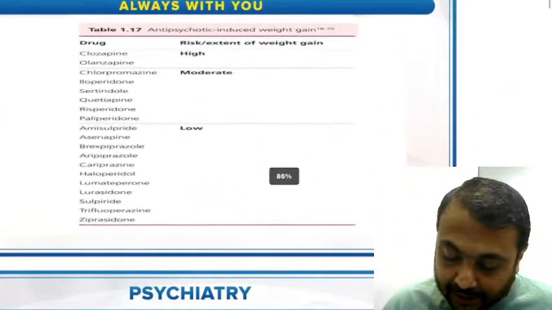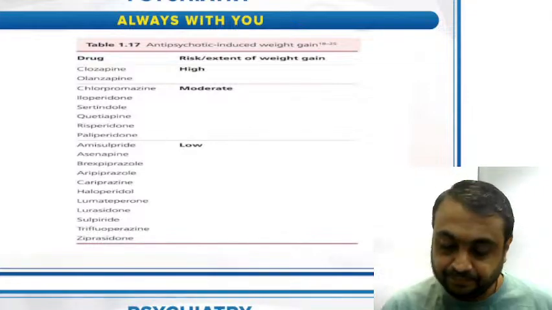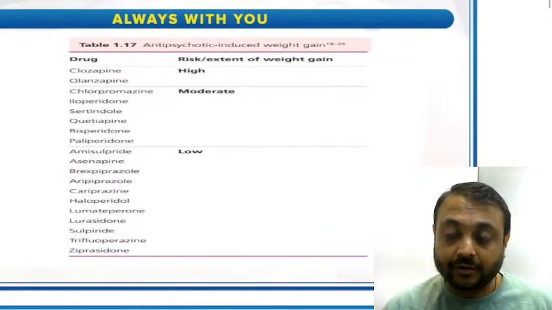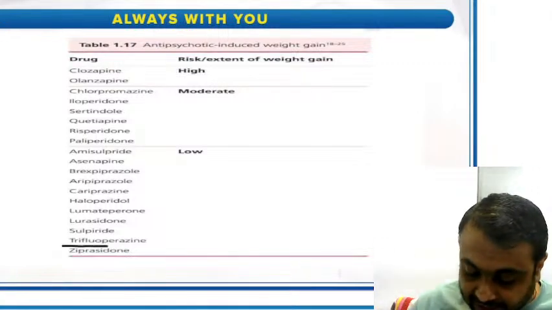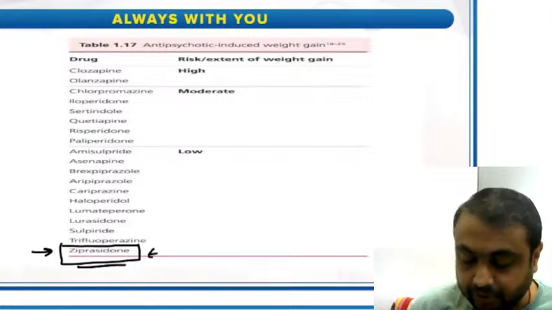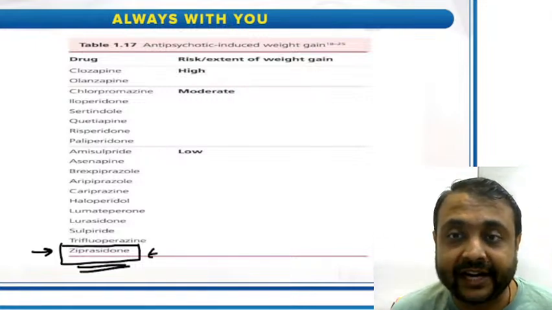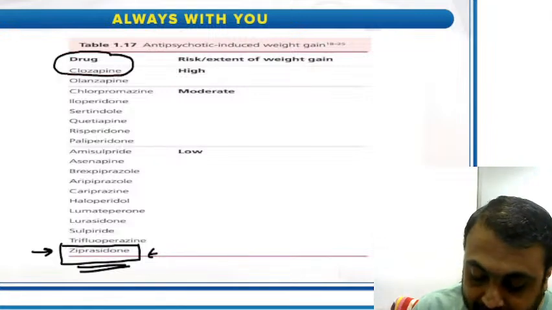This is the table from the Maudsley prescribing guidelines which we follow. You see ziprasidone is written in the last. Ziprasidone produces least weight gain and maximum weight gain is produced by clozapine.